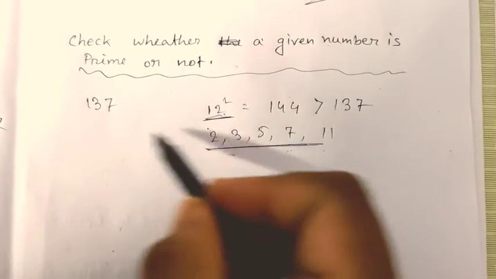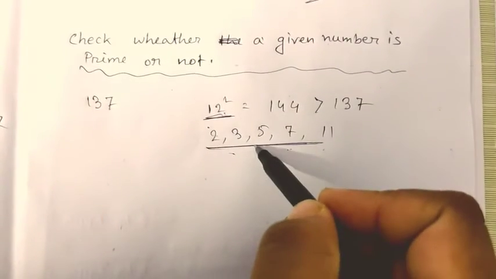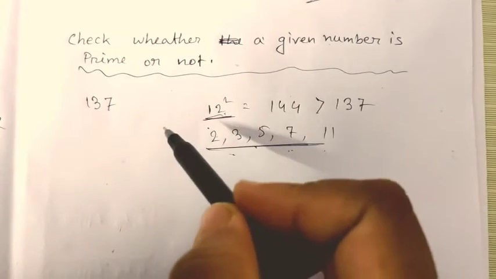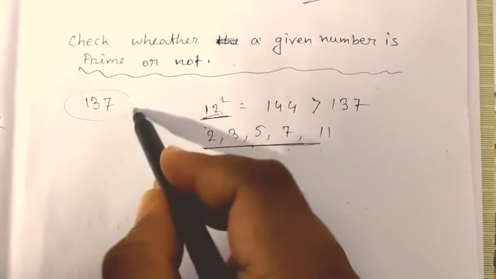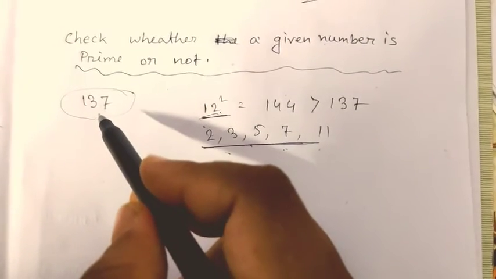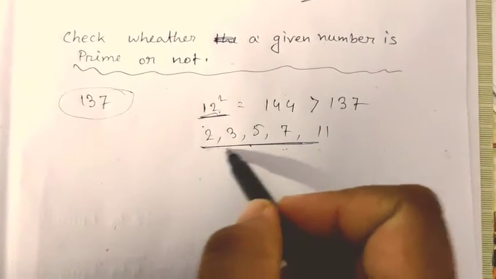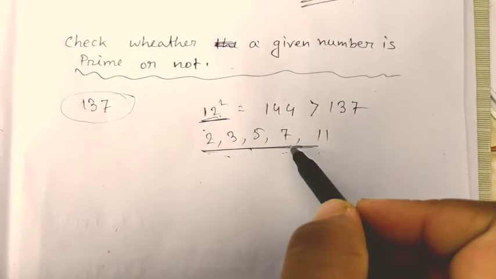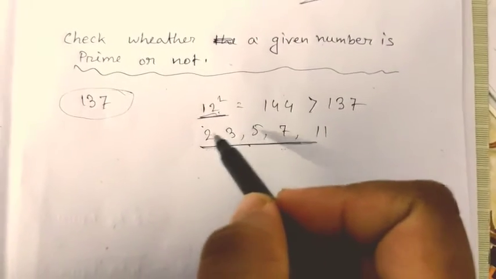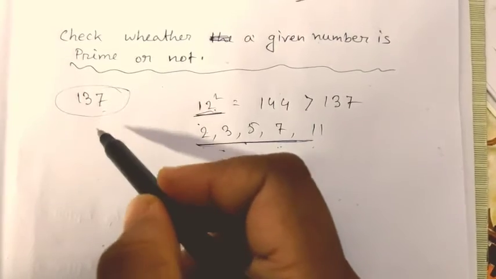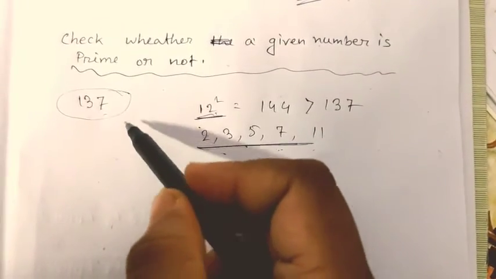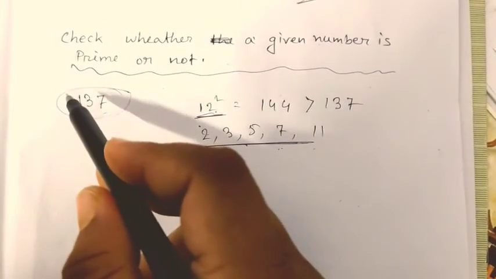If we find that any of them is a divisor of 137, then we will say that 137 is not prime. And if none of these prime numbers is a divisor of the given number, we will call this number a prime number.